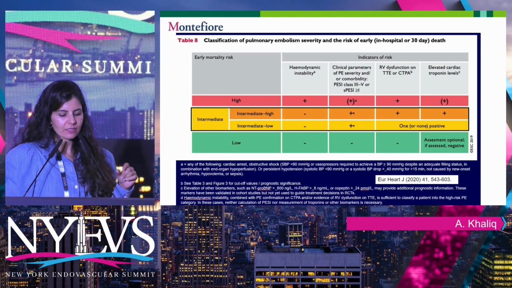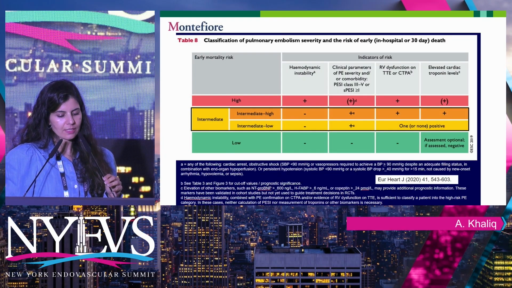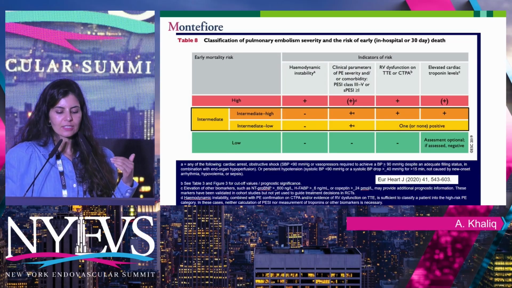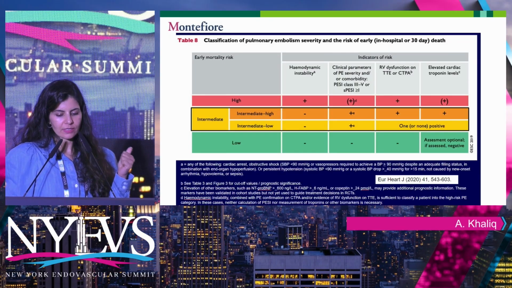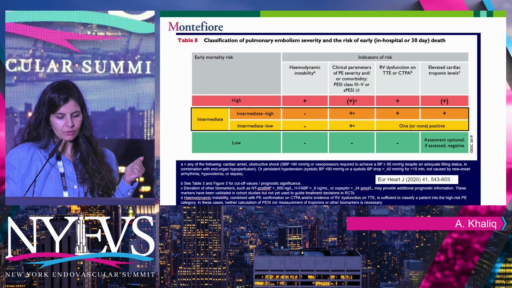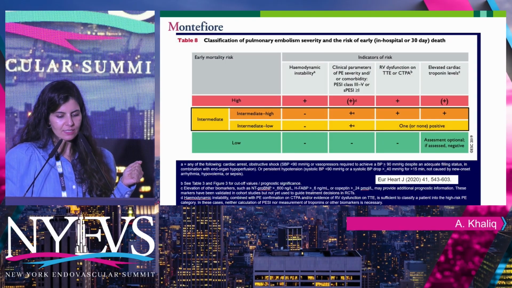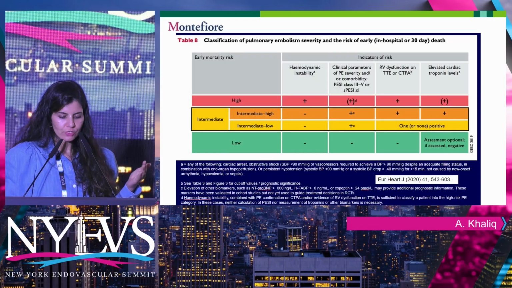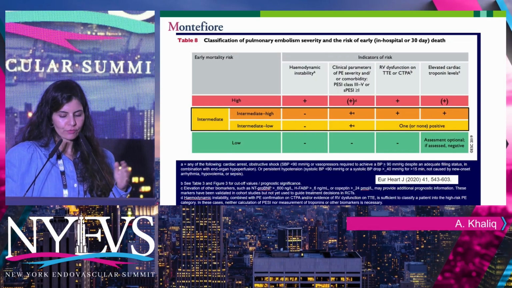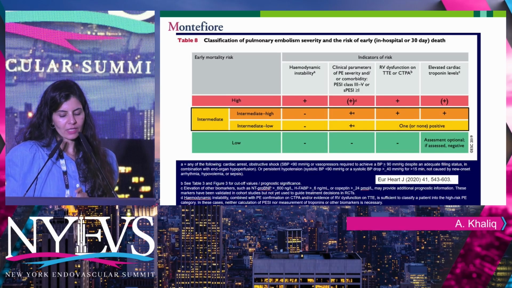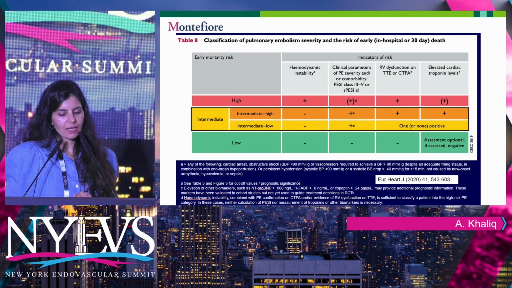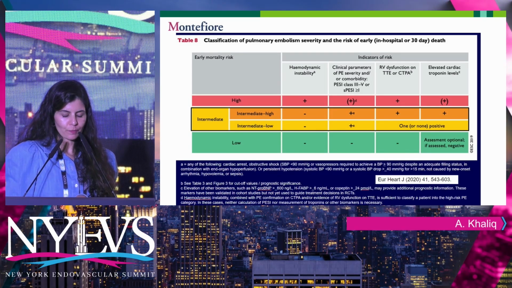The intermediate class is further subdivided into 2, intermediate-high and intermediate-low. They become intermediate on the basis of certain clinical parameters, as you may be well aware of, the simplified PESI score or PESI score. I'll go into that a little bit more. If they have RV dysfunction or RV injury, meaning enzymes, if they have either of those and a high PESI score, then they're intermediate-low.